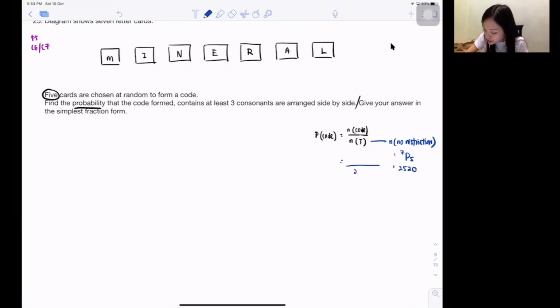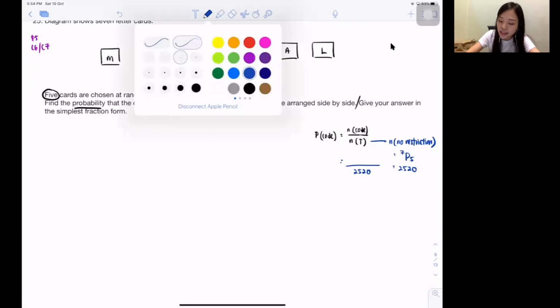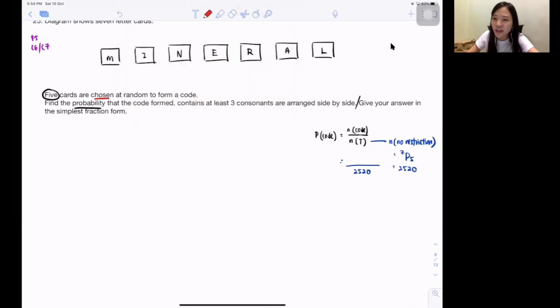So bottom is 2520. Then at this particular moment, you guys might ask me, teacher, why using P? Teacher, isn't it they have the word choose? I know they have the word choose, but this is what they try to confuse you. Now you try to form a code. Code is like a password. Guys, when you log in, let's say your password is ABC. When you log in using CBA, can you guys go inside? No, you guys can't log in, right, my dear? Isn't it this question is actually a P? So remember to use your brain to analyze also. Don't just go by keyword, okay?